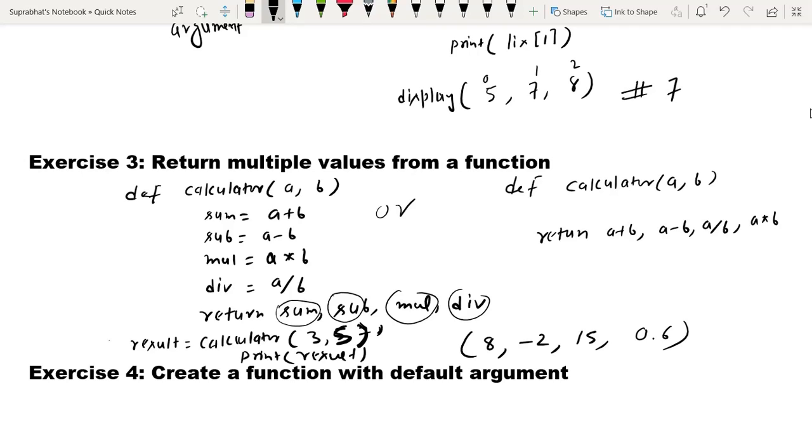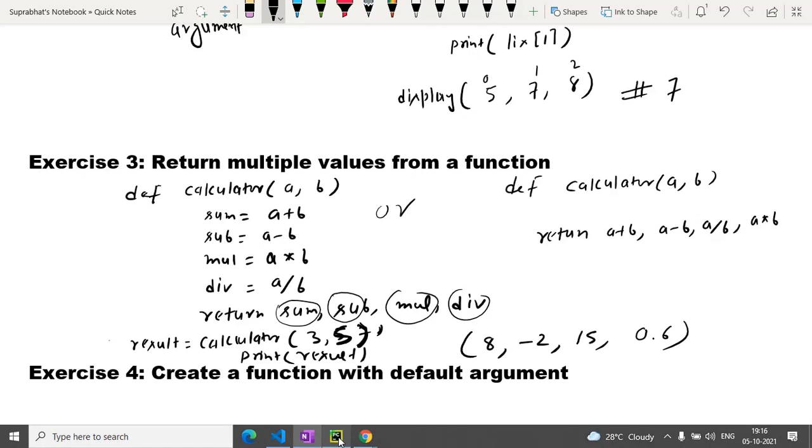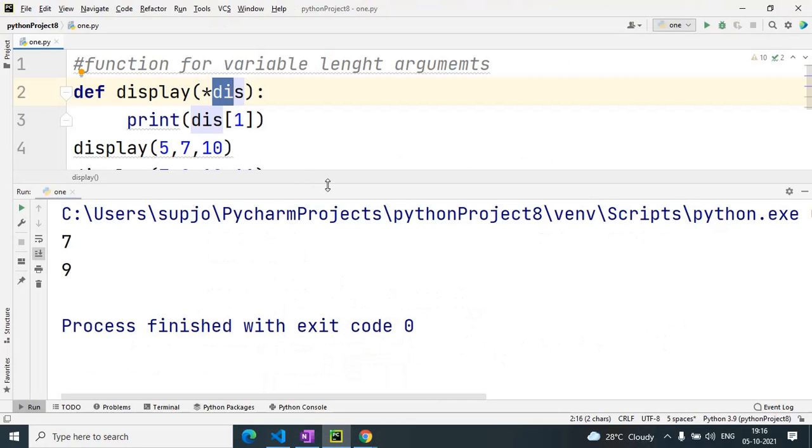So I don't need these four variables. I can simply write it here and call it the same way. It will also work, so I can define my function both ways. I will show you in PyCharm so that you understand this practically.